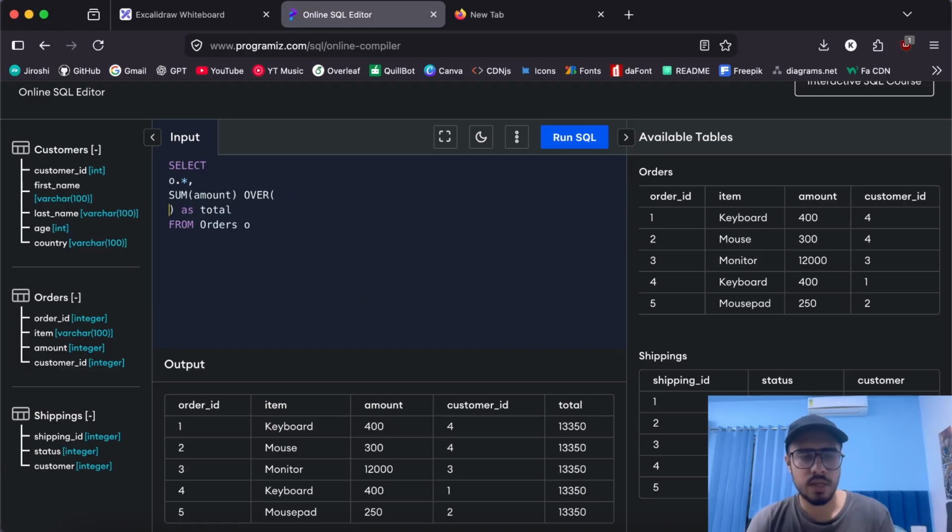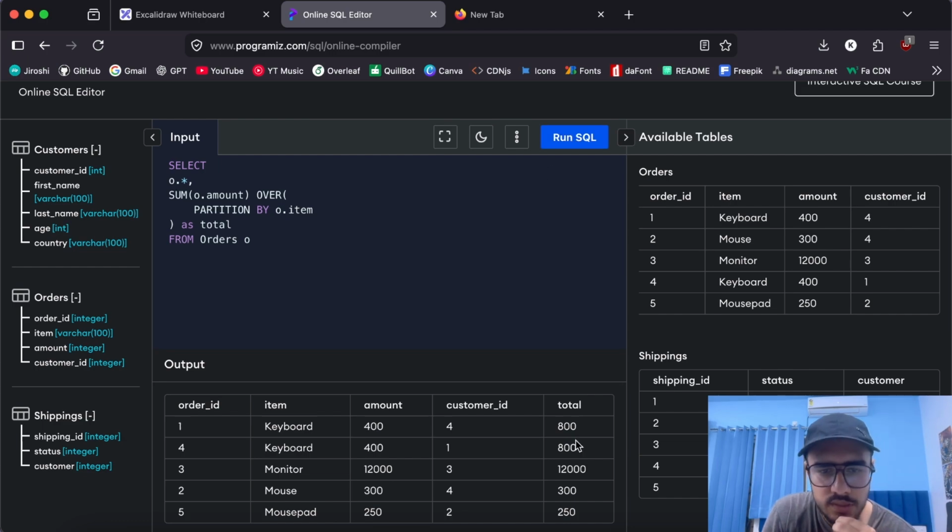Perfect. Now let's apply a partition by, let's say keyboard. We can do partition by keyboard, sorry, partition by item. Now when I run it, you can see we got the total, and this time as per the item. For each different item, we have created different partitions and calculated the sum within that particular partition and appended it to the main table.